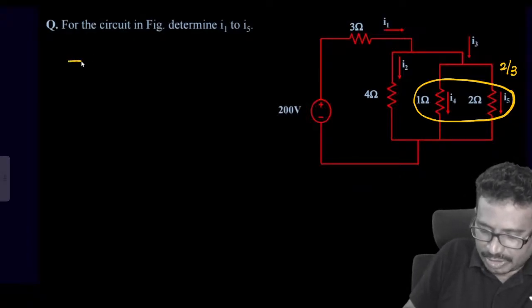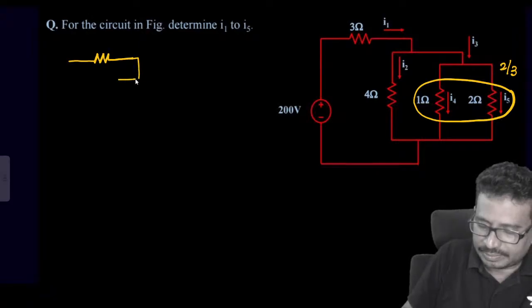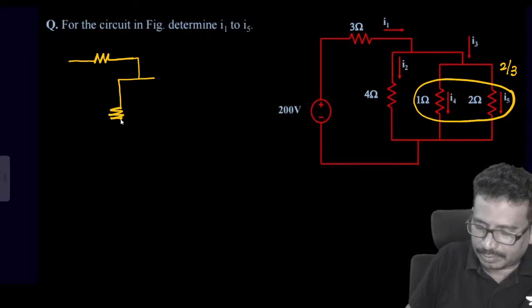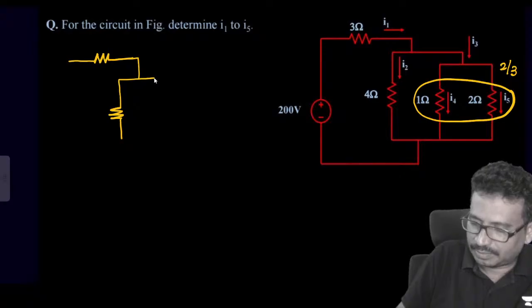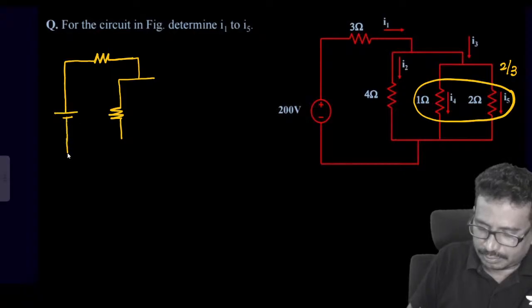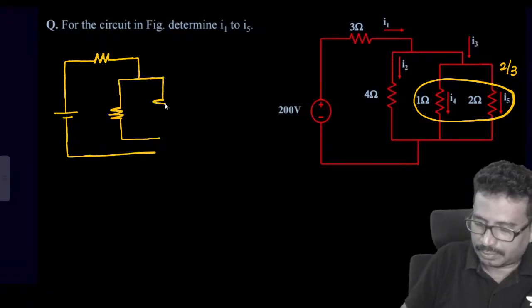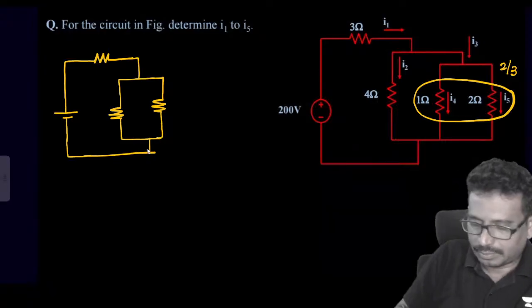If we redraw this part of the circuit, since we need each branch current, we need to proceed one step at a time.